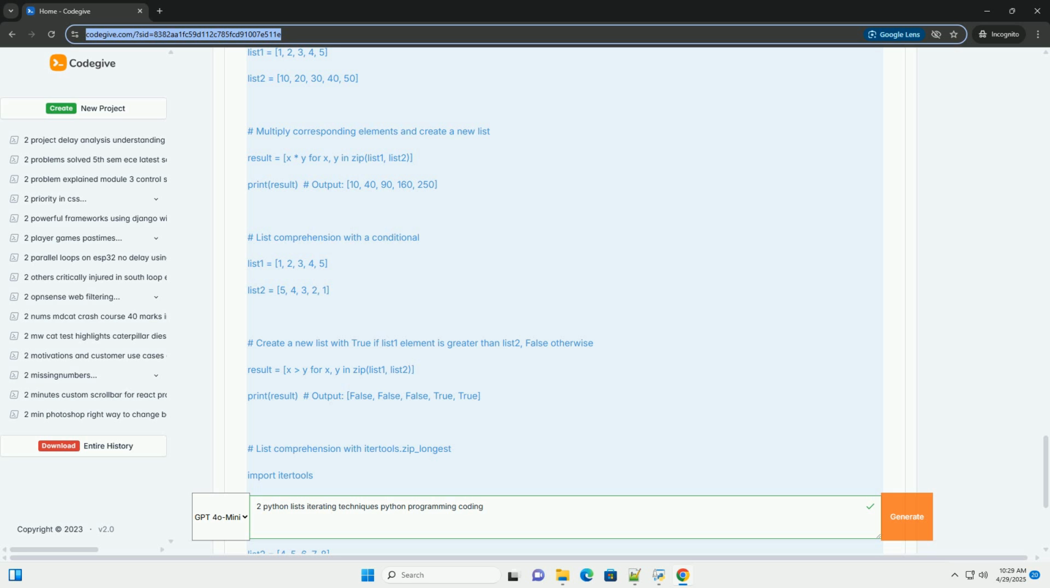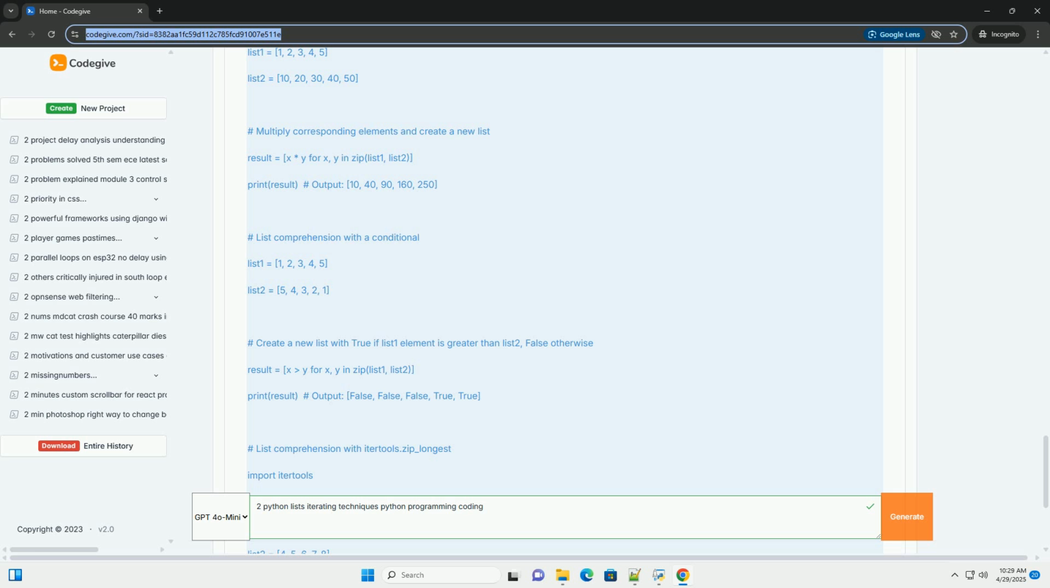Advantages: concise and expressive; can be very efficient for creating new lists based on existing ones; highly readable when the logic is straightforward. Disadvantages: can become less readable for very complex logic; not suitable if you need to perform side effects within the loop, for example modifying elements in place.